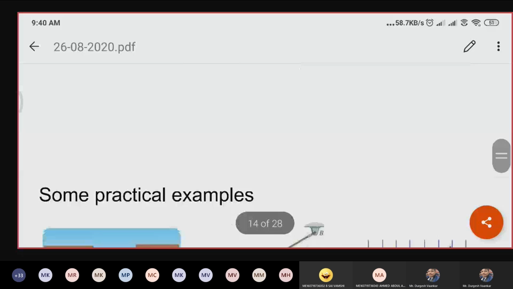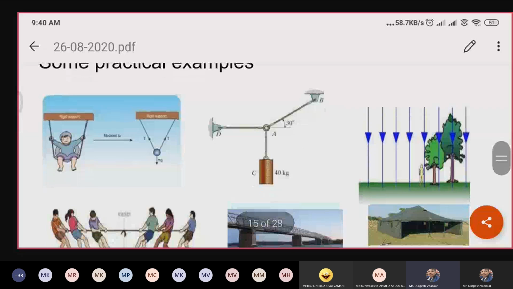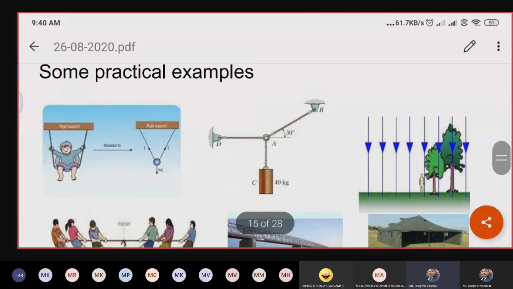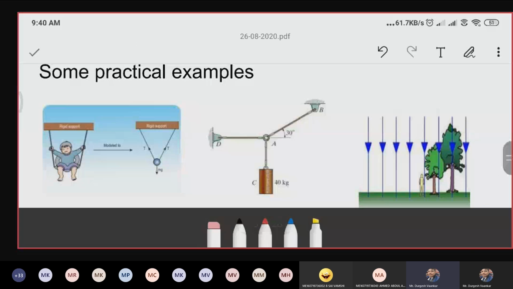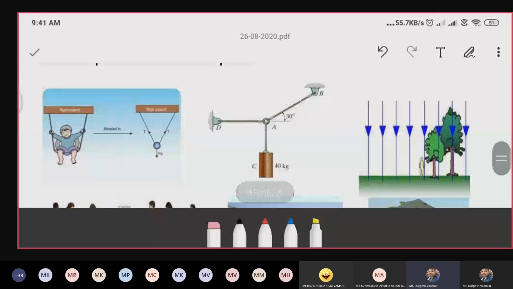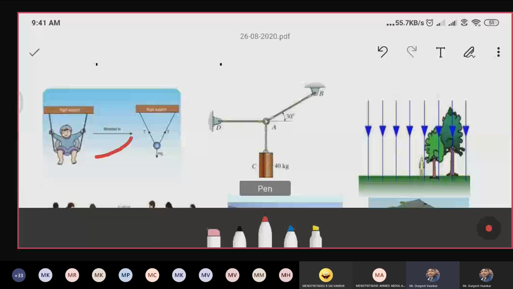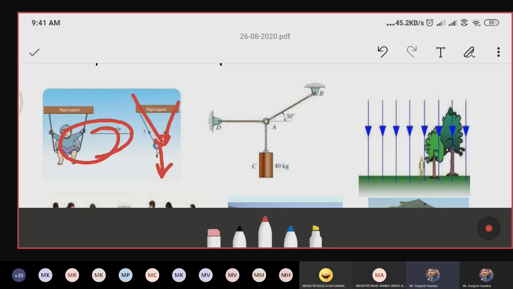Next, I have given some practical examples on that day. This one is an example of a coplanar force system. Which case is it? Coplanar concurrent force system. The body weight is acting downward, and two strings are there. All the forces are passing through a single point, so it is called a coplanar concurrent force system. This is also concurrent. What about this one? This is a parallel force system.